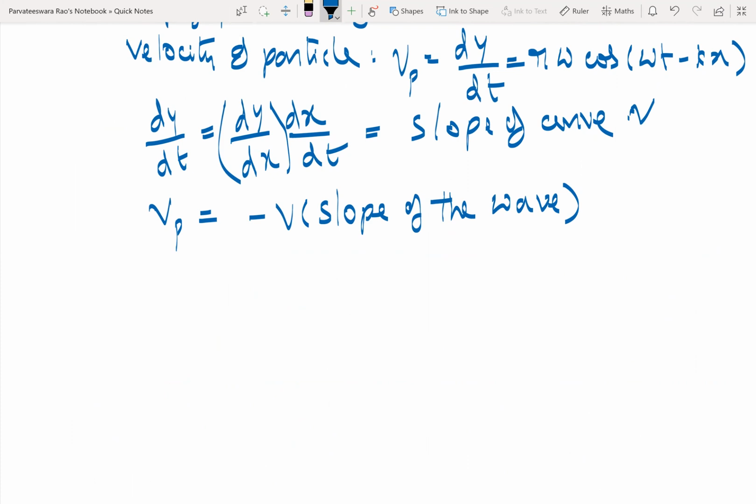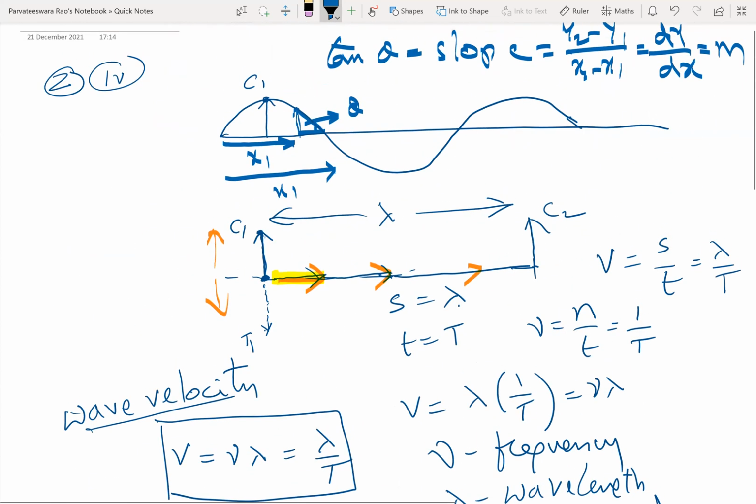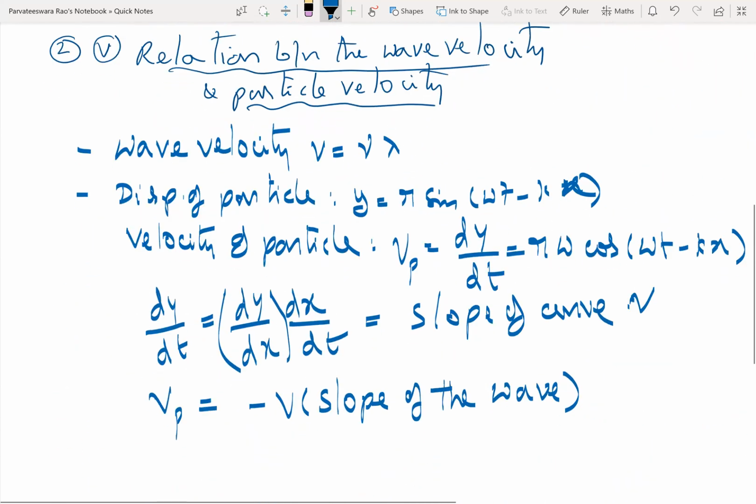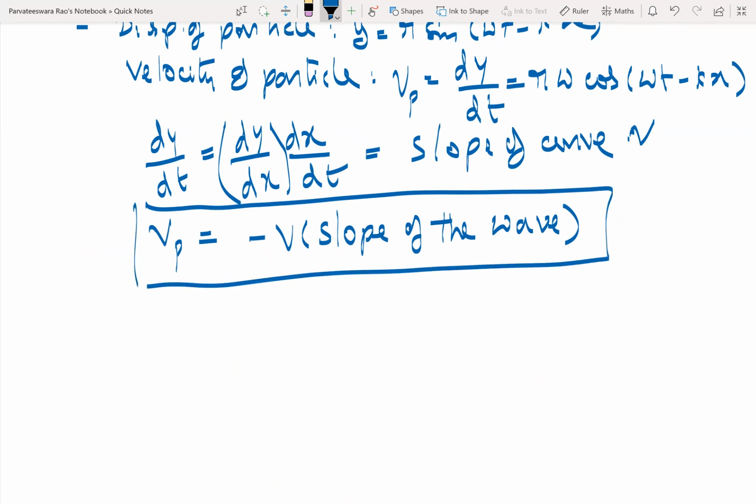So particle velocity at a given instant at a particular time will be equal to negative of the product of wave velocity multiplied by slope of the wave at that point. You know, wave is nothing but a curve. The slope of the wave curve, whatever you are getting, is nothing but dy by dx. So that's how we get the relation between the particle velocity and wave velocity.